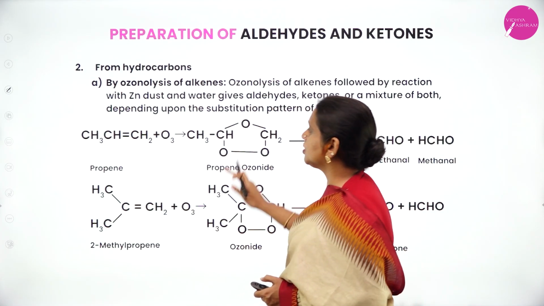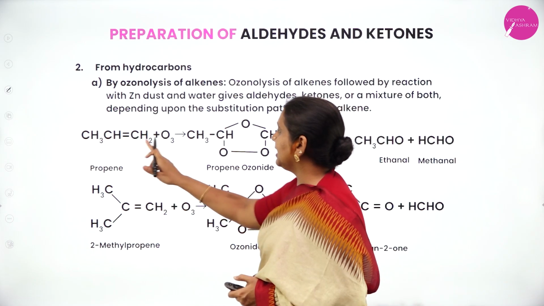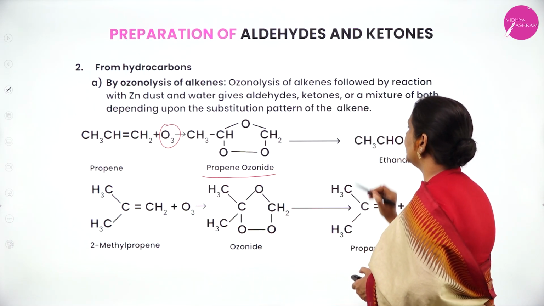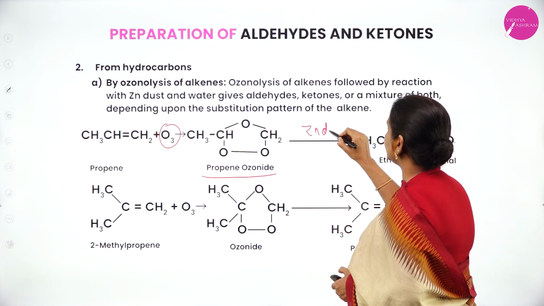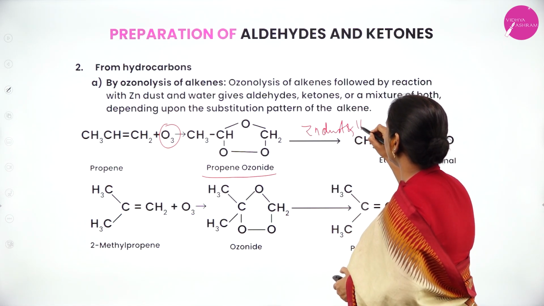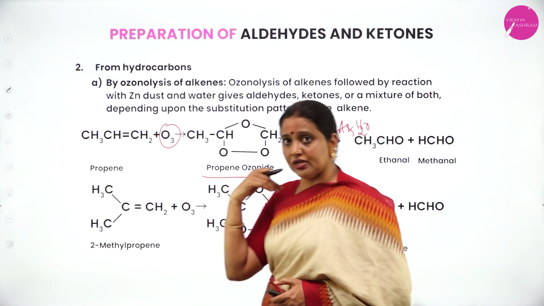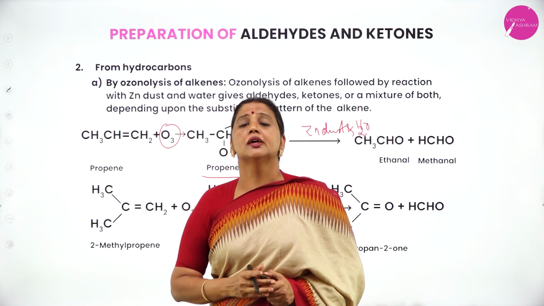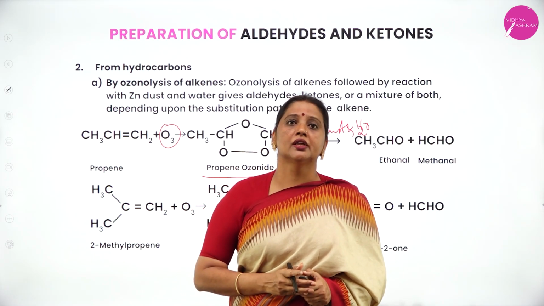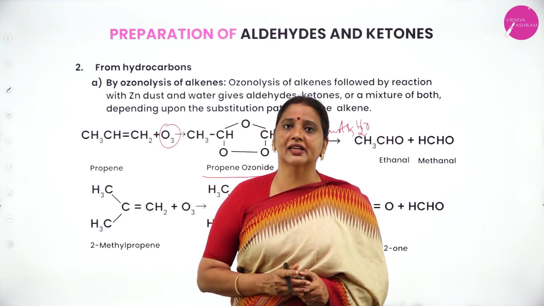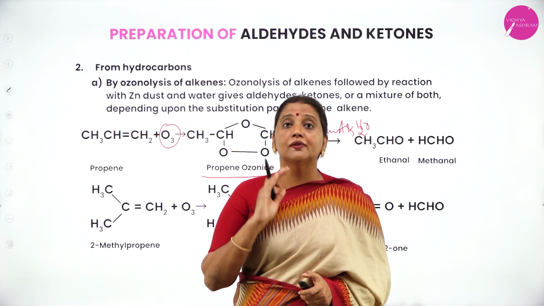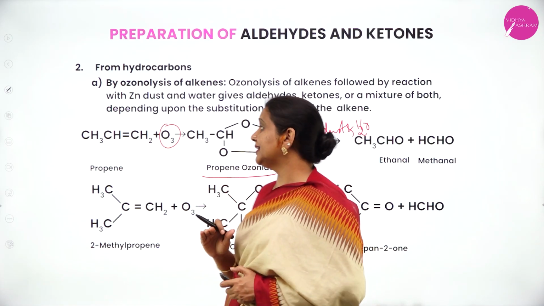Second one, from ozonolysis of alkene. Take alkene and it is treated with ozone, we will get ozonide. This is treated with zinc dust and water. Either it will give only aldehyde, or it gives only ketone, or it gives rise to a mixture of aldehydes and ketone. Therefore, ozonolysis, one we can prepare only aldehyde, one we can prepare only ketone, and one we can prepare a mixture of both aldehyde and ketone.